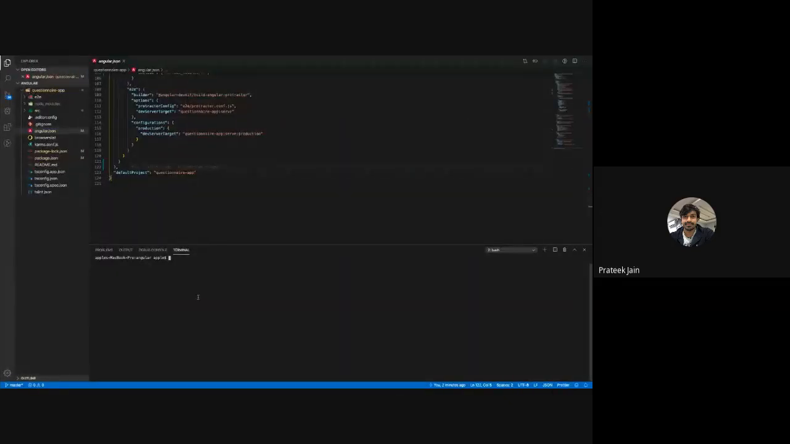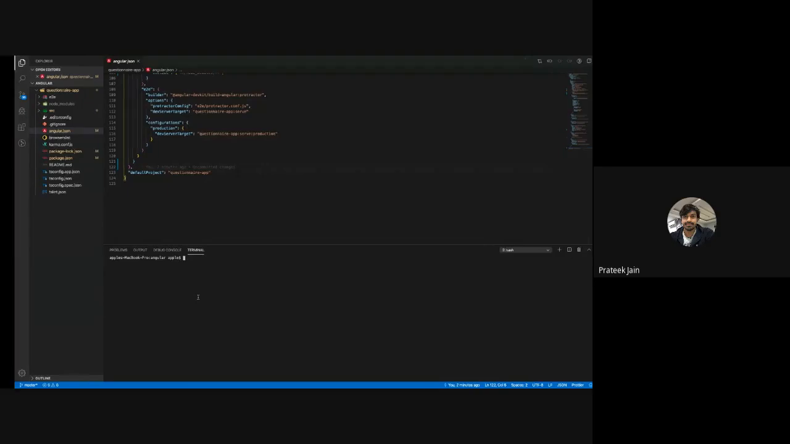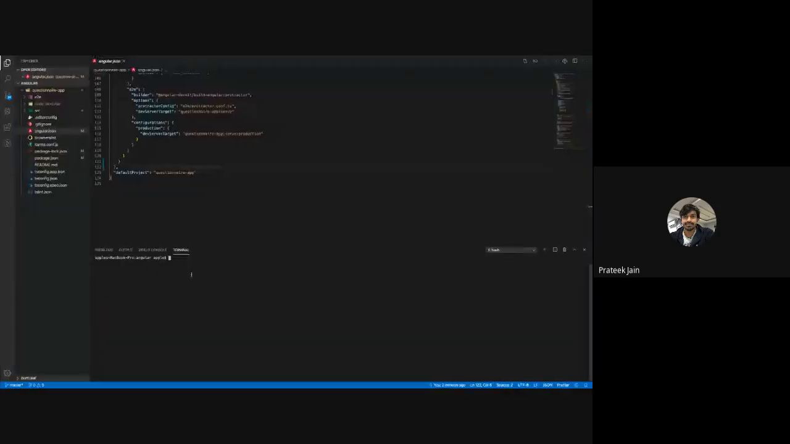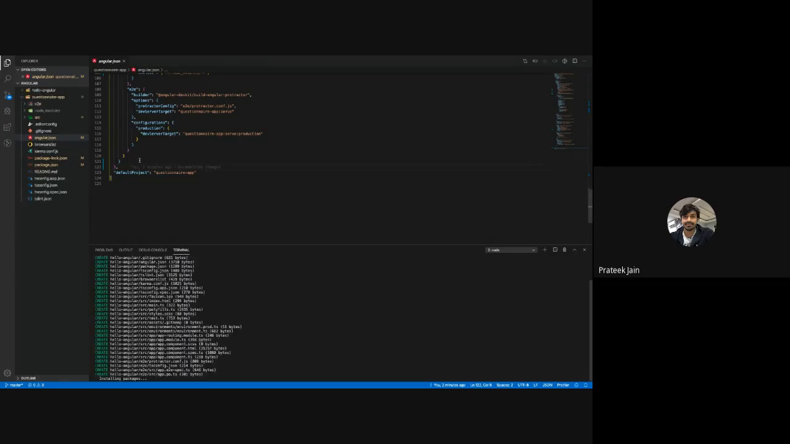Now I want to run the next command, which is this one, ng new hello Angular. Hello Angular is the name of your application, and ng new is the command which I want to run. It is going to do a couple of things. It is going to ask you some questions. Right now, don't bother about it. Just follow the steps and see what is happening.